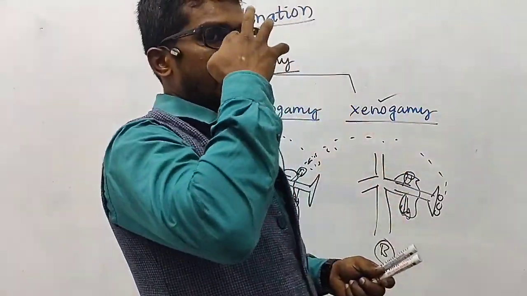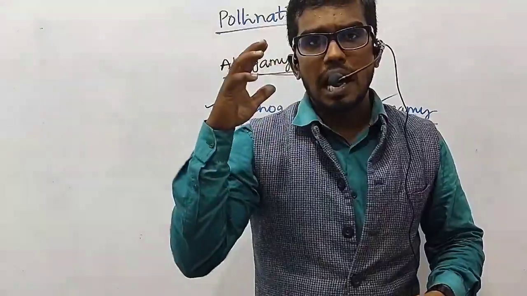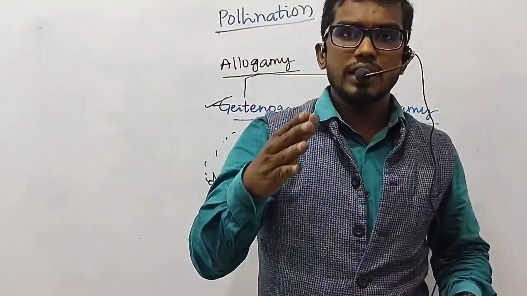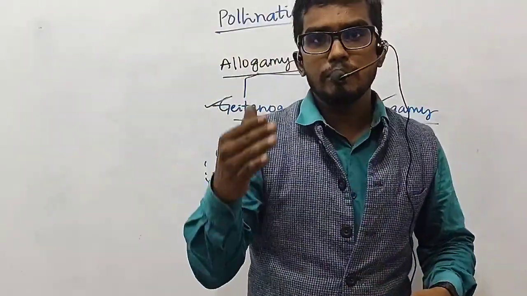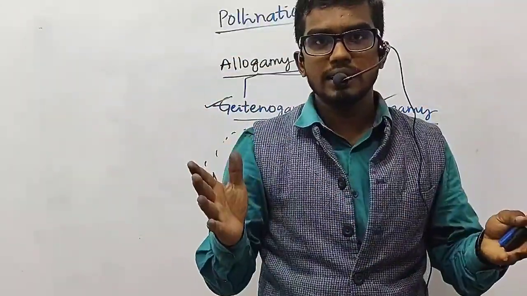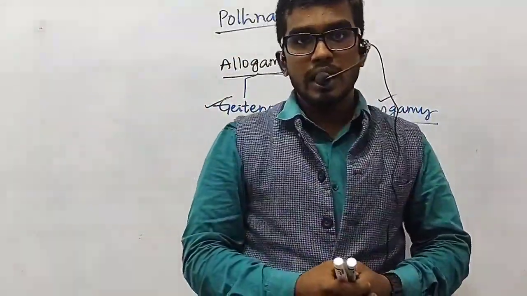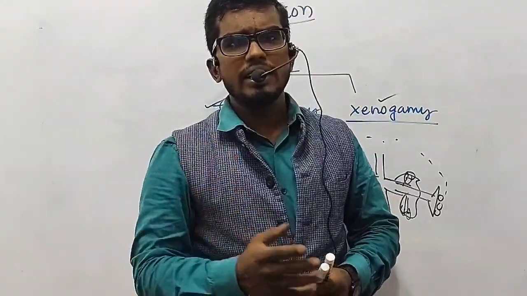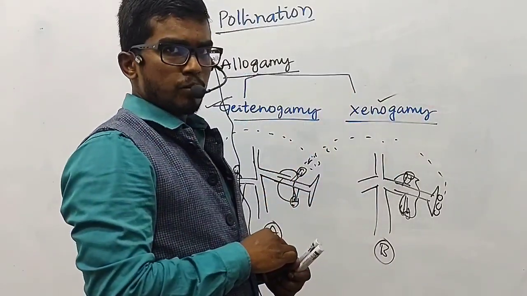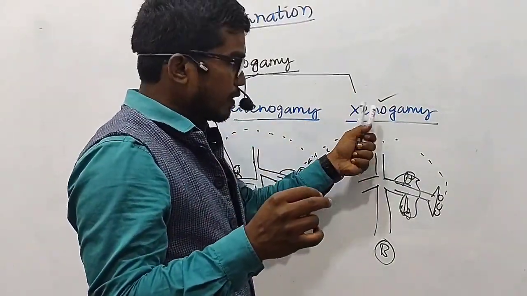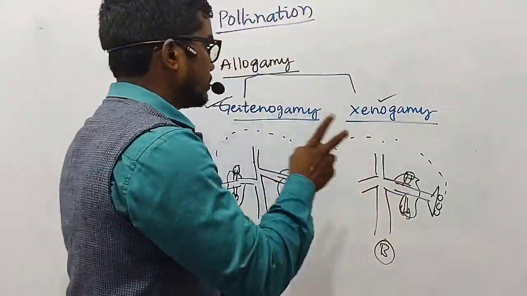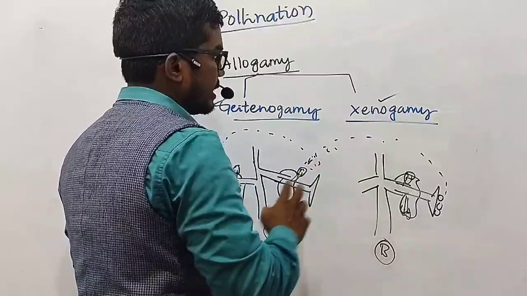And xenogamy, my dear friends, let me tell you, is highly important because it results in variations. It can give rise to hybrid plants. It is very important with respect to research. It is very important to bring in different types of characters among different species also. And we can say it is highly advantageous compared to any other type of pollination. That type of pollination is xenogamy. So it is the actual type of cross-pollination, my dear friends. I hope you have understood the difference between geitonogamy and xenogamy.